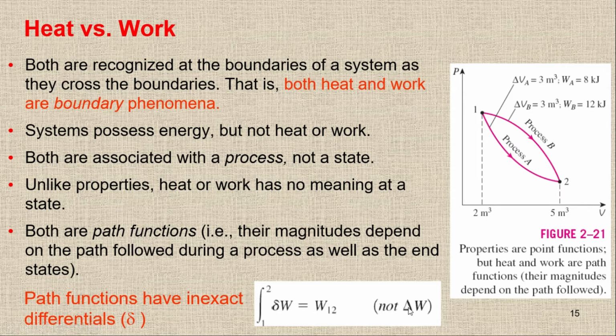So please do not use delta for work or delta for Q either. All these points show that heat and work are basically boundary phenomena, and they are path functions.